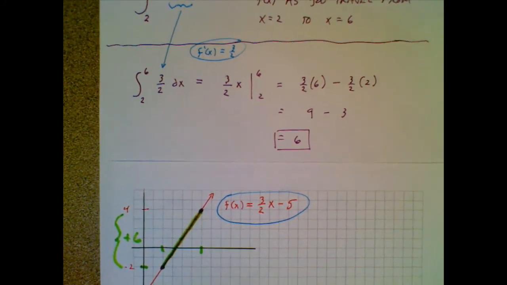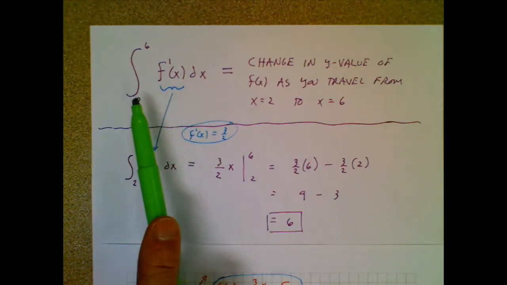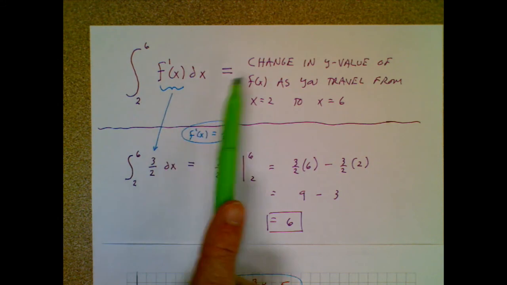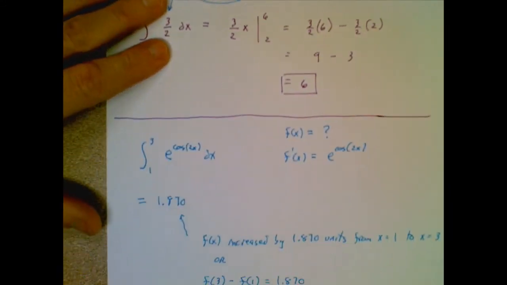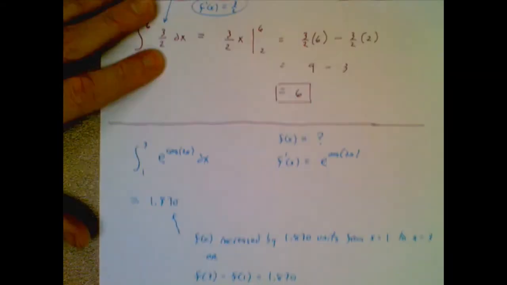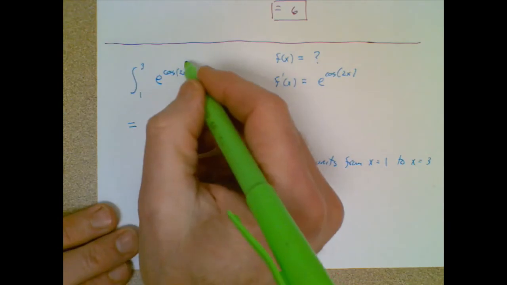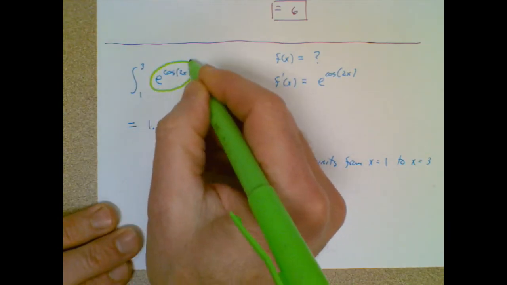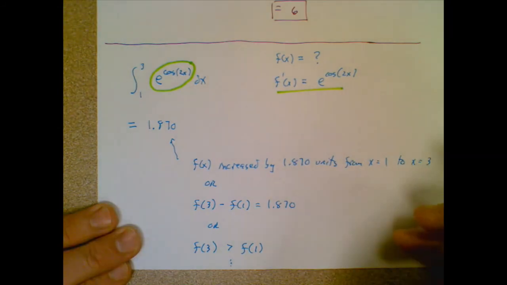So that's just supporting in a really easy way this fact that you probably need to memorize. If I integrate a derivative, I get a change in y value of the original function. And you can use this in a much more complicated situation. So here's a case where I have a derivative, e to the cosine of 2x.